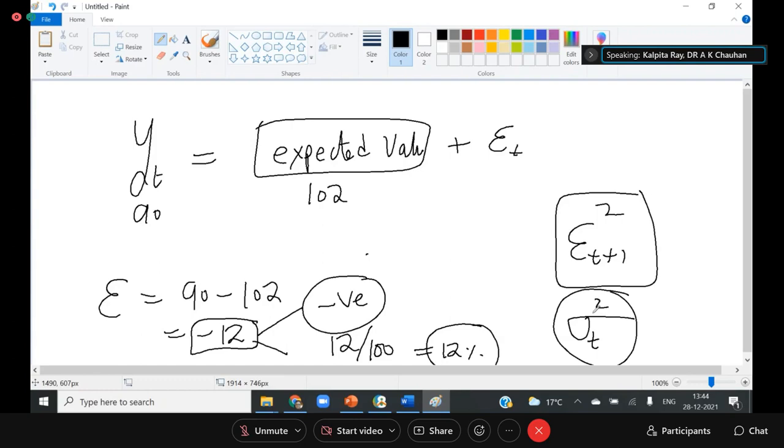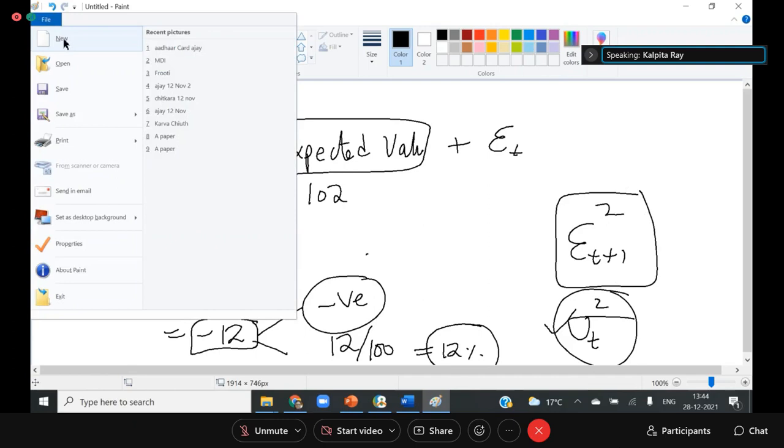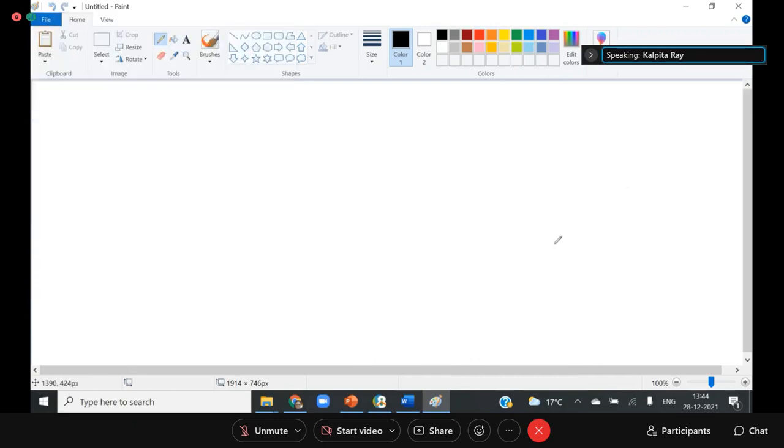So the whole modeling is for this term only. That means the upcoming error term I am forecasting on the basis of only the error term which I can observe. I hope you can see this screen.